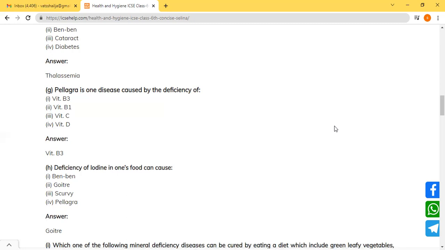Daily bath keeps the skin free from disease causing germs. We should wear clean clothes to avoid any kind of infection. We should wash our hands frequently. We should eat a healthy and balanced diet that will keep us fit. We should eat fresh fruits and vegetables that provide sufficient minerals and vitamins to keep us healthy and strong. So, these all are the methods which we can use to prevent non-communicable diseases.